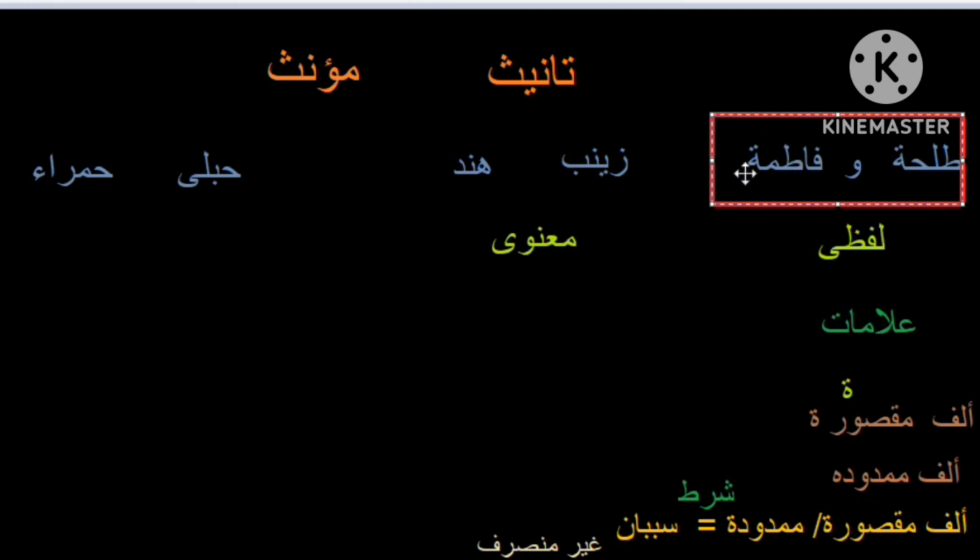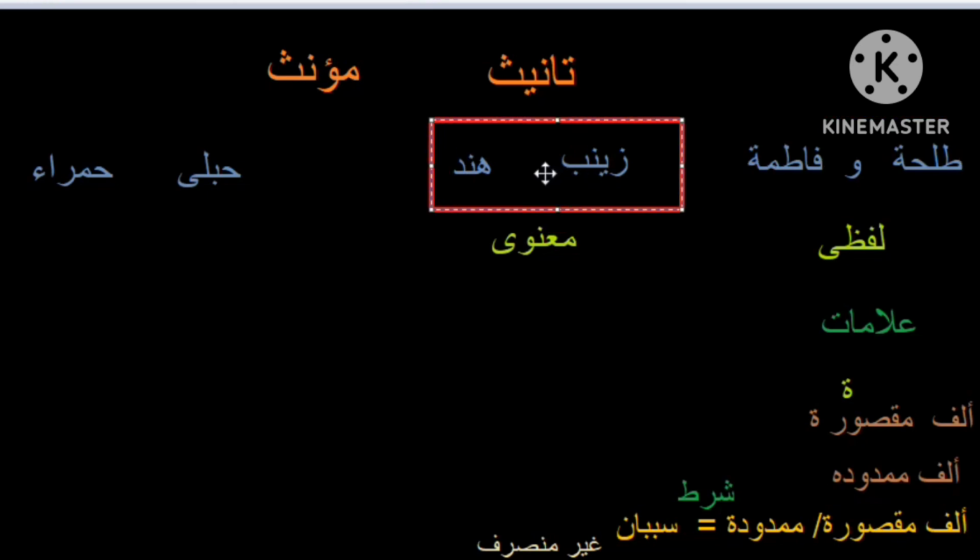Remember the point, muannas lafzi, because lafz means word. It's wording. The symbol is in the wording. When there is no symbol, as in Zainabun, Hindun, the word is actually not female. The meaning is female, the word is male, by the way. Why is the word not female? Because there is no symbol of female. A female word has two or three symbols, and we will see right now what the symbols are. So there is no symbol, but the word is used as female.